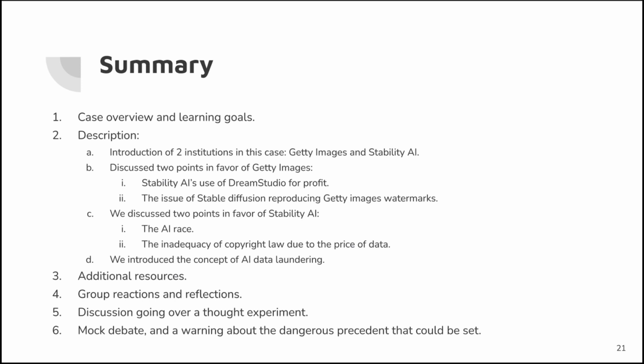This is the summary of our presentation. First, we gave the case overview and the learning goals. Then, we gave the description that includes introduction of two institutions in this case, which are Getty Images and Stability AI. Then we discussed 2 points in the favor of Getty Images, which are Stability AI's use of Dream Studio for profit, as well as the issue of Stable Diffusion in producing Getty Images watermarks. Then we discussed 2 points in the favor of Stability AI, which are the AI race and the inadequacy of copyright law due to the price of the data. Then we introduced the concept of AI data laundering.